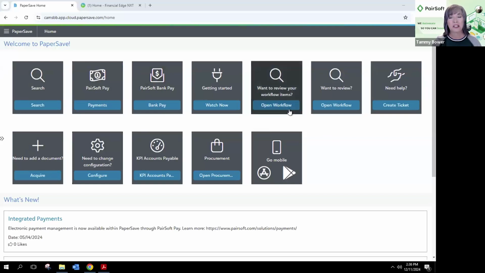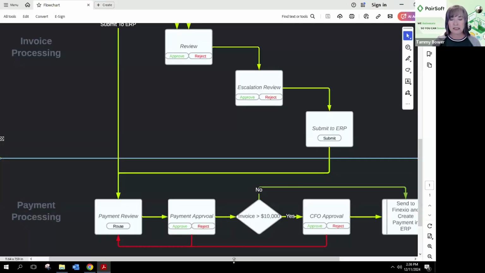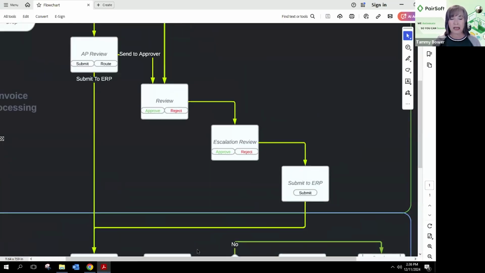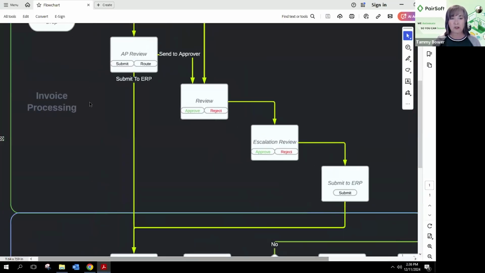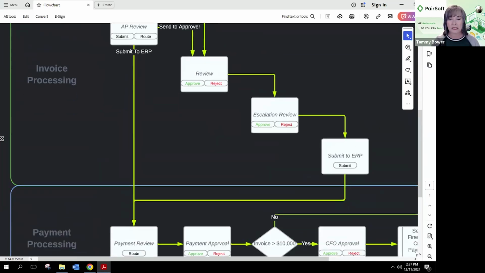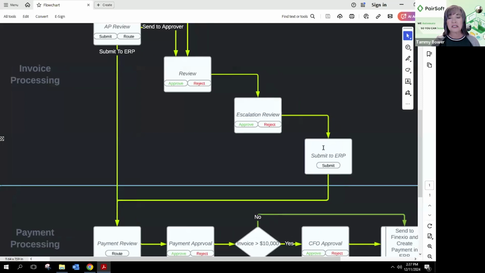I'm actually going to go into the workflow because I'm going to start at the end of the process of approving an invoice and talk through what really happens there. I'm going to open this up, and you're going to see a Visio chart here. As I mentioned, PaperSave is the solution that offers the invoice processing through an approval workflow. We're not going to go through that; we're going to stop here at this last step.